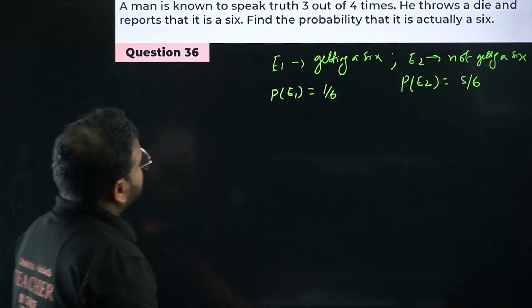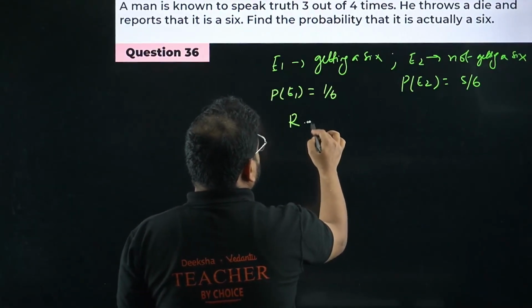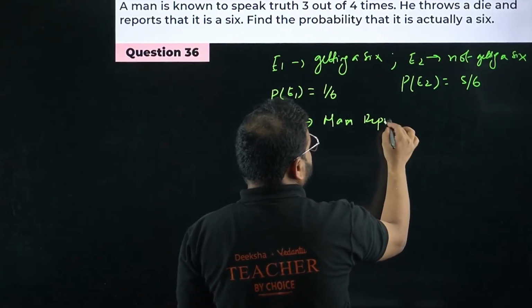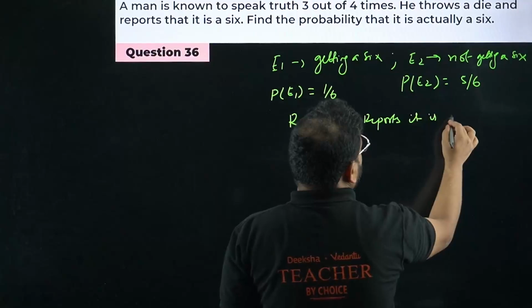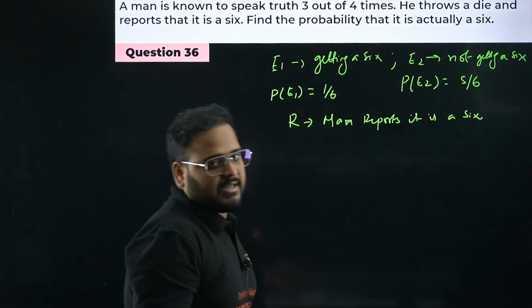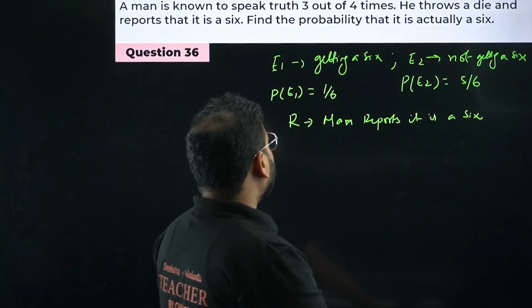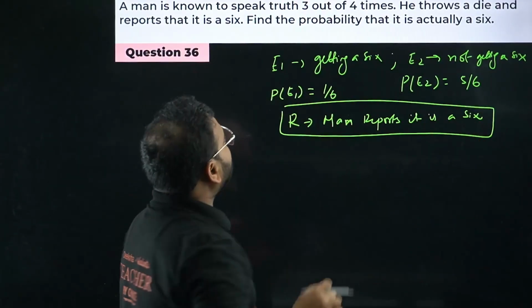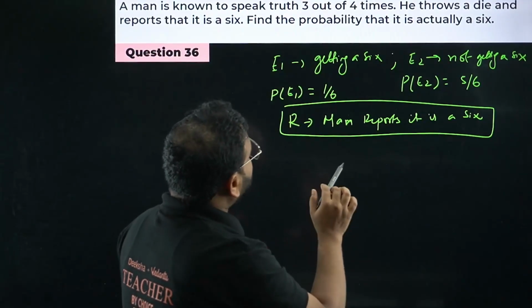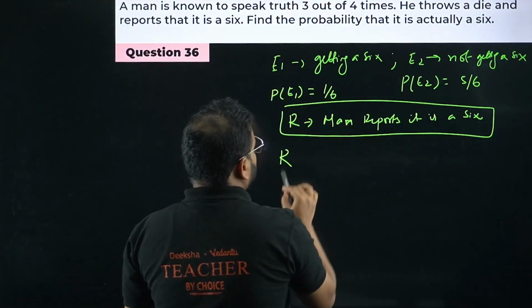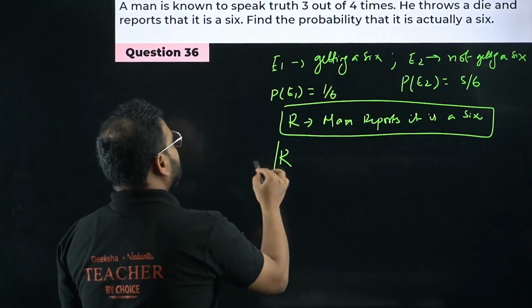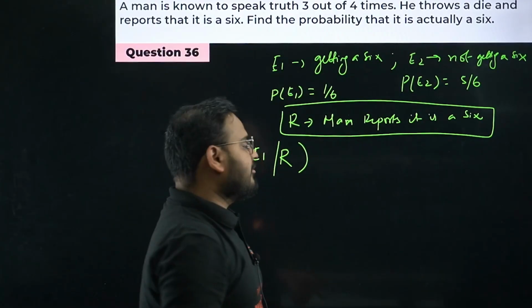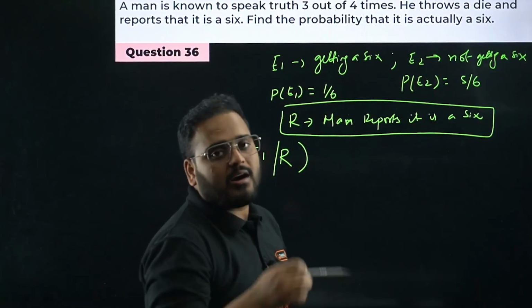They're saying that it is actually a 6. So what they are looking for is, let's call the event R: the man reports it is a 6. Whether he is lying or not, we'll see that. Let's call that event R, very important. He already reported something, and we find the probability that it is actually a 6. So we're looking for E1 given that the event R has already occurred.